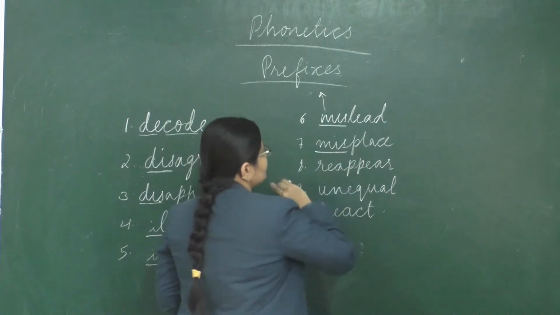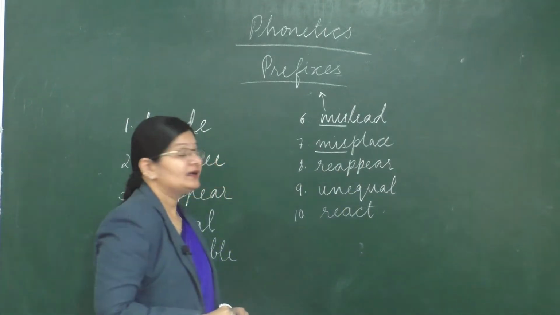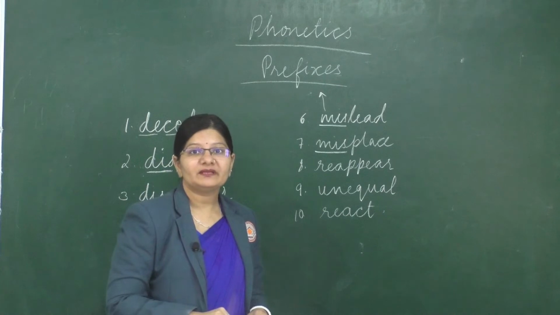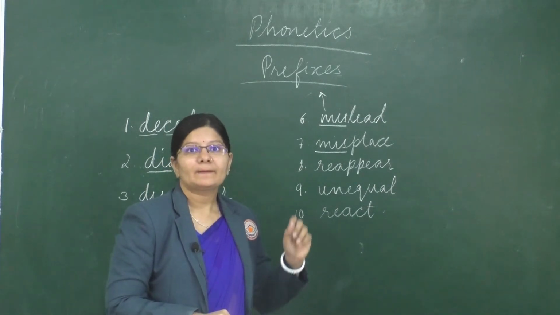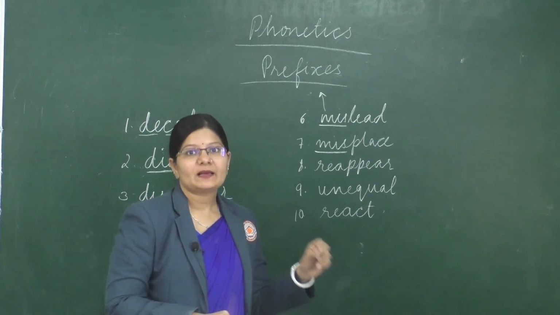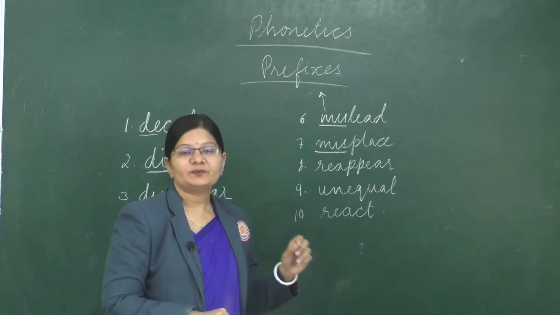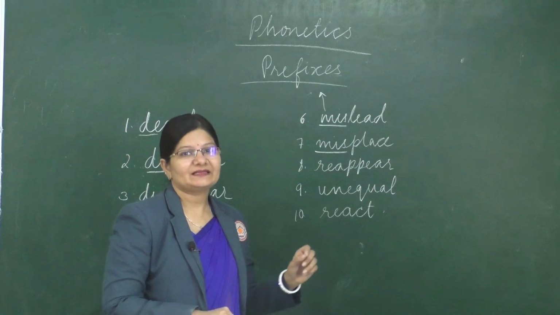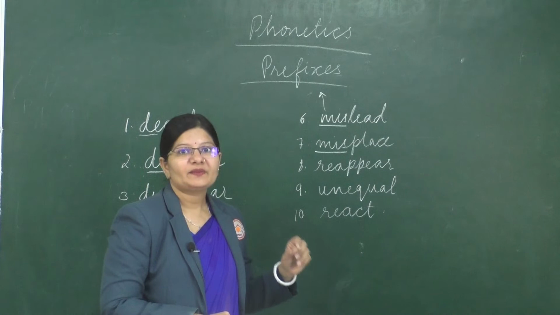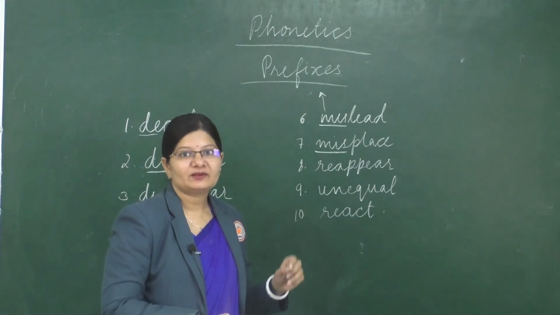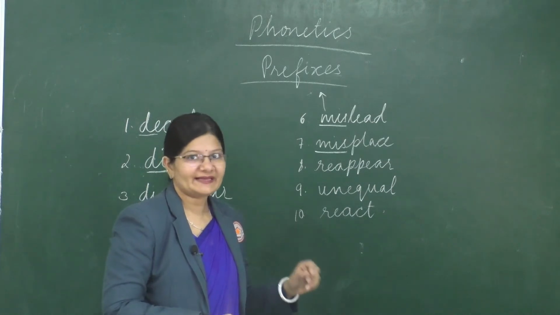Next is misplace. So again, mis is the prefix. So what is the word? Repeat after me. It's misplace. Misplace. Yes. What is the spelling? The spelling is M-I-S-P-L-A-C-E. So that is misplace.